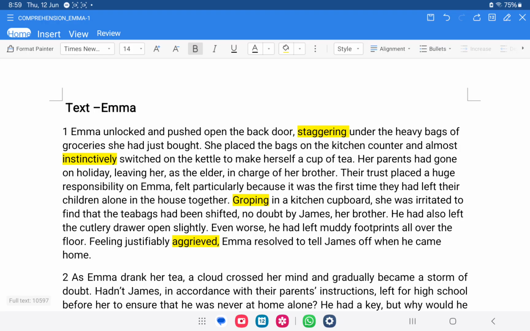So what you are going to do, first of all, before starting the questions, when you have the printout in your hands, you are going to write the meanings of these words. You will google them, or find them in the dictionary, or whichever way you are going to adopt. You are going to write the meanings of these words first. After that you will start with the questions.